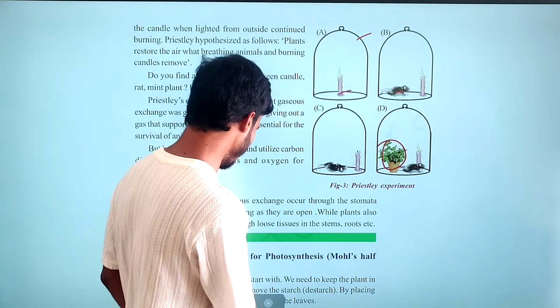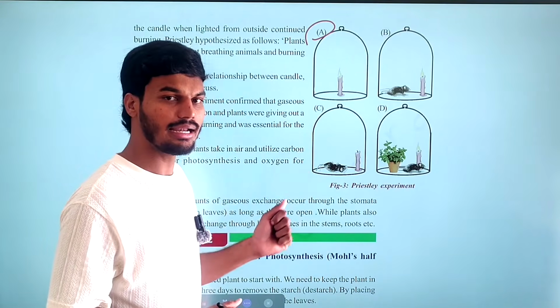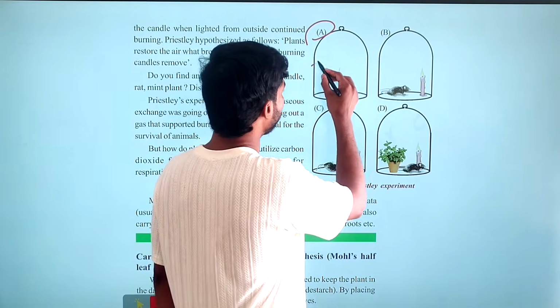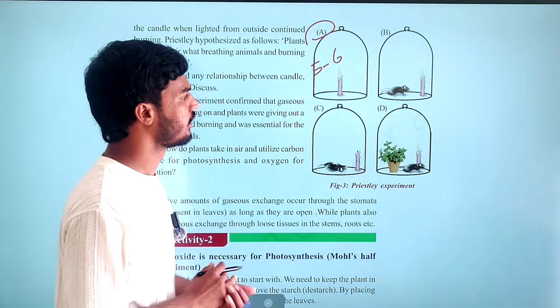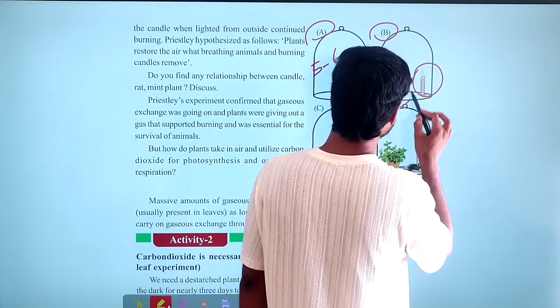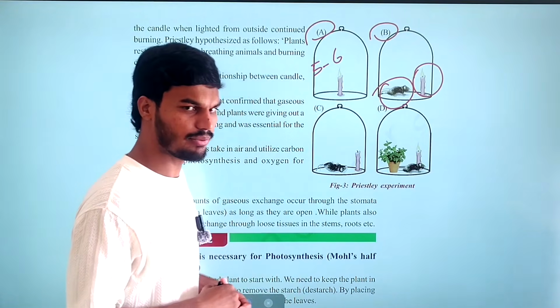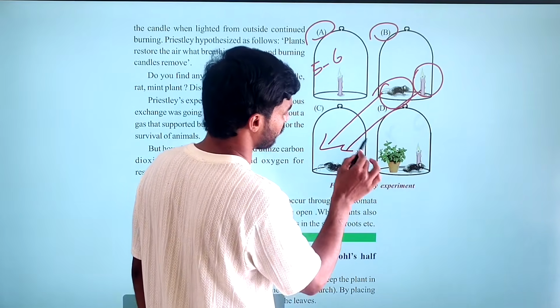So coming to the process, what we have to do: in the first case, we place a candle in the bell jar. After placing the burning candle, after 5 to 6 seconds, the candle will turn off. Then in the second situation, he placed a burning candle as well as a mouse. After some time, what happened? The mouse has difficulty breathing and the candle turns off.